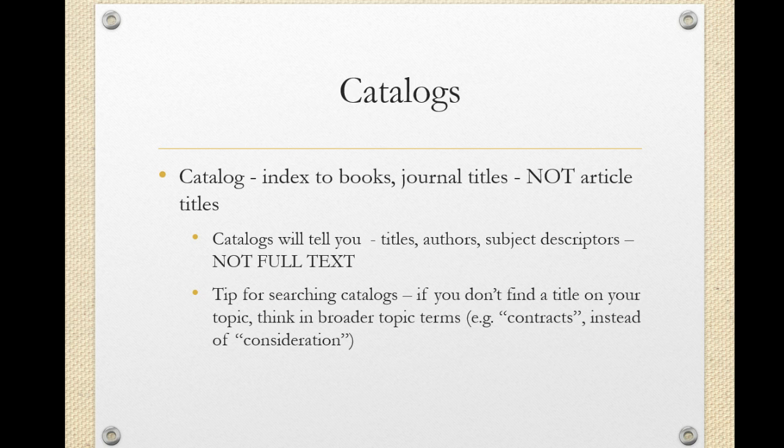So of course they'll give you the title, the author, they'll give you subject descriptors. Catalogs typically will not allow you to search full text. So this means when you are searching catalogs, you need to think about your search terms in a more general way. So you may not find a title on consideration if you have a question regarding consideration of a contract, but you absolutely certainly will find a title in the Hofstra Law Library catalog on many different excellent treatises on contracts. And within the treatise on contracts, you can then look for consideration discussions.